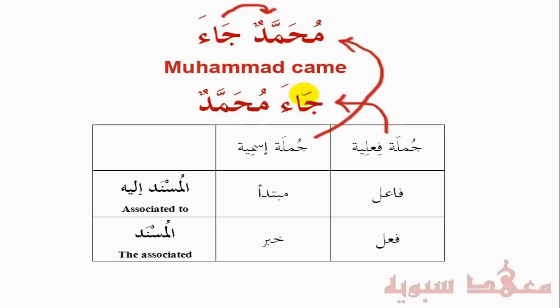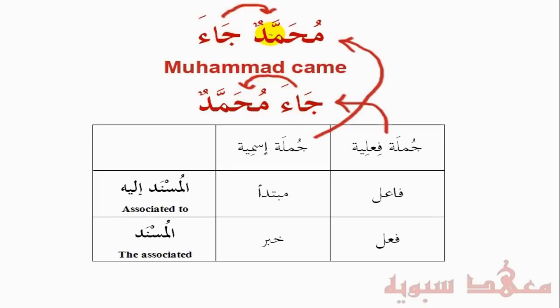It's not what's being spoken of. Because we can't say that Muhammad is information given about ja'a. That doesn't make sense. The act of coming is not what's being spoken of. So the verb ja'a is being associated to Muhammad. So in both cases, Muhammad has this verb associated to it.